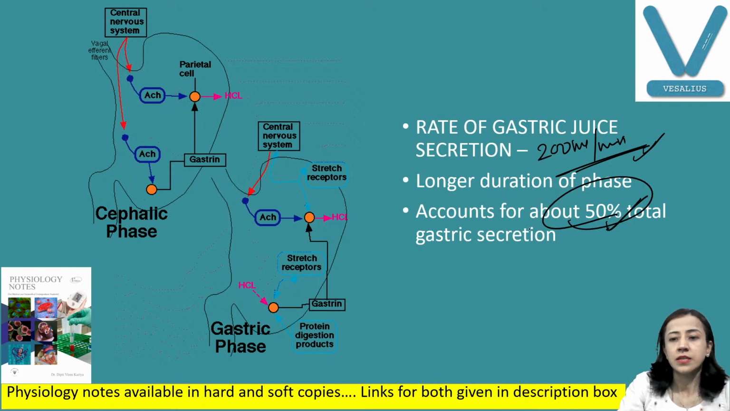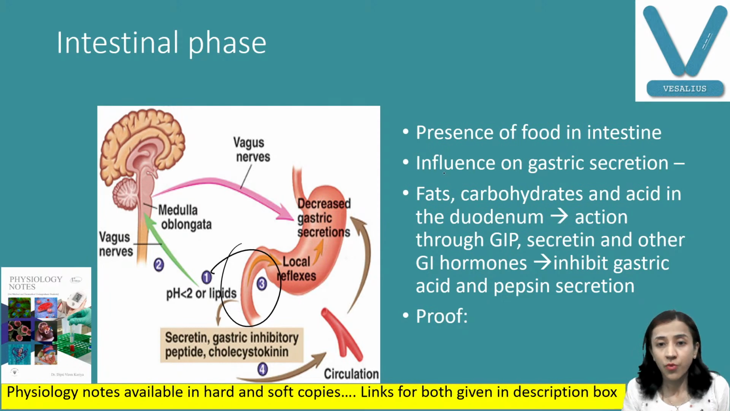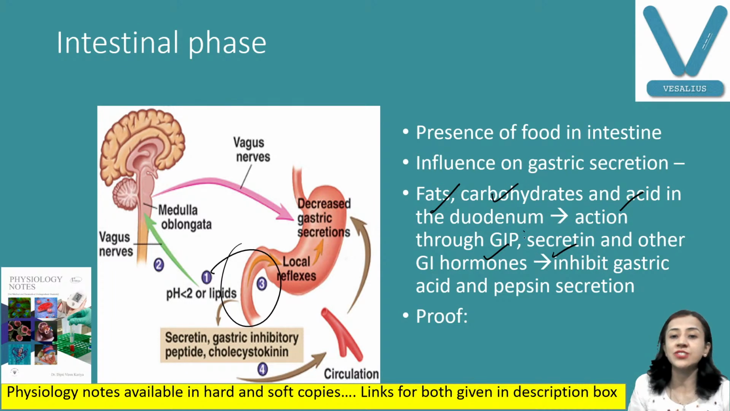Okay, fine. Now, next is the intestinal phase. When food enters the intestine, there is inhibition of gastric secretion. It has influence on gastric secretion. How? Because now these fats, carbohydrates and proteins are all in the duodenum. So there is release of certain hormones and enzymes. Gastric inhibitory peptide, secretin and other GI hormones inhibit gastric secretion, because now food is not there in the stomach, so gastric secretion is not required.